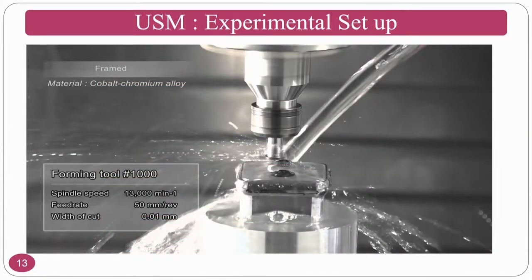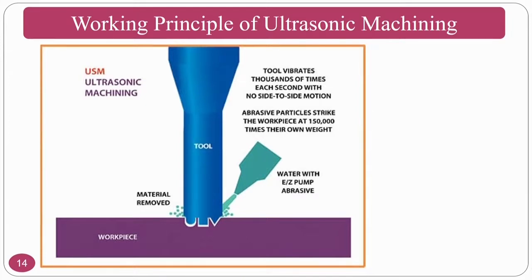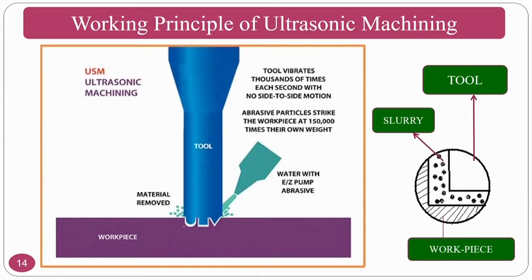This is how the original setup looks like. And if you see here what is happening, this is the shape that I want to generate. To explain you, normally there are 3 types of geometries given. So, if I want to generate, this will reciprocate, that means a change in length, because the tool vibrates thousands of times each second with no side motion, only it moves in a vertical motion.